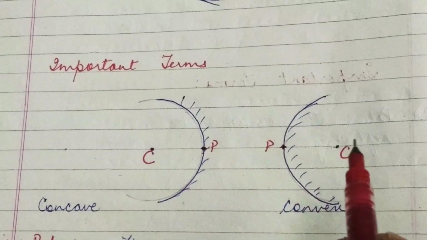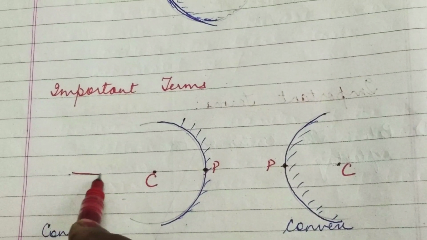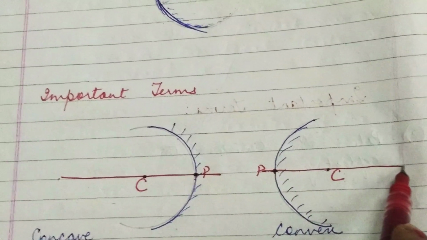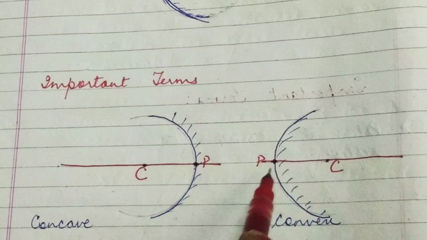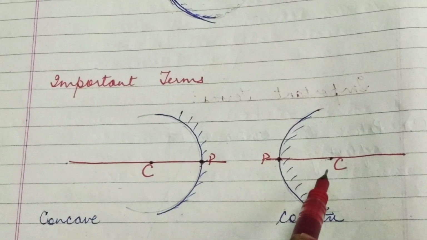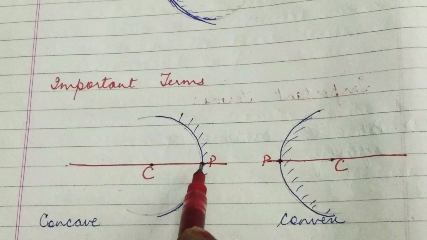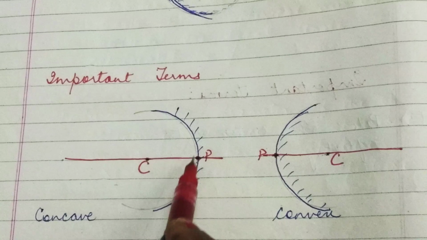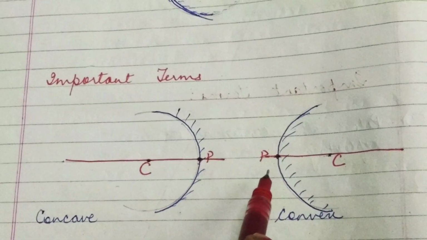Now another term which we will learn is principal axis. Let us take an imaginary line which passes through the pole and the center of curvature of a spherical mirror and is extended on either side. This is called the principal axis. And this principal axis is perpendicular or normal to the mirror at the pole.